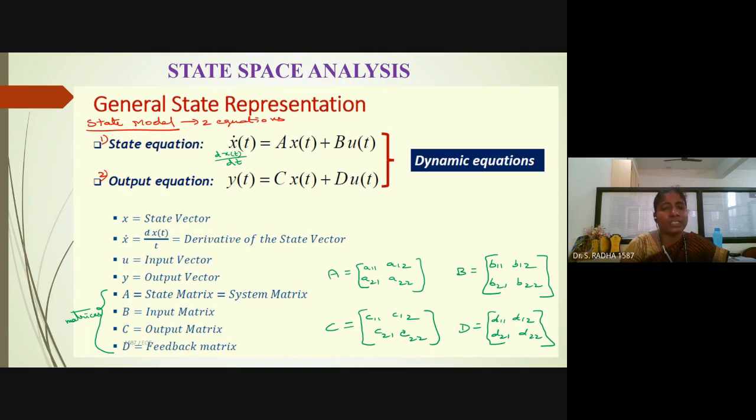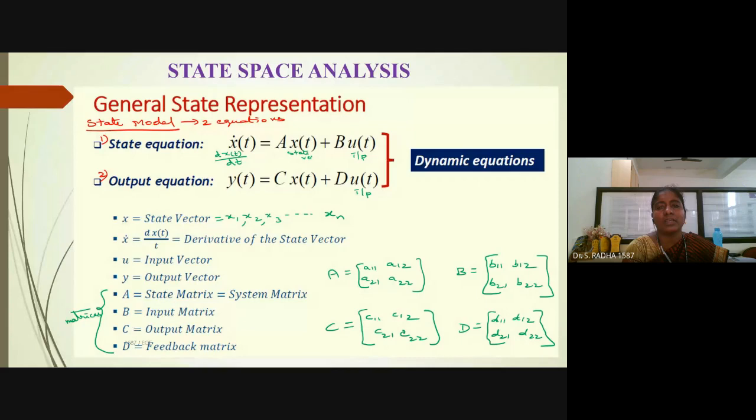And then U is the input vector. Here we are having input. And X means the state variable matrix, the state vector. State vector is nothing but the combination of all x1, x2, x3, like that, the number of variables required to explain the system, to describe the system. Here, if we are using n-dimensional, then n variables are required. 10-dimensional, 10 variables are required, like that. All these variables put together, x of t will come. This is x, the state vector.